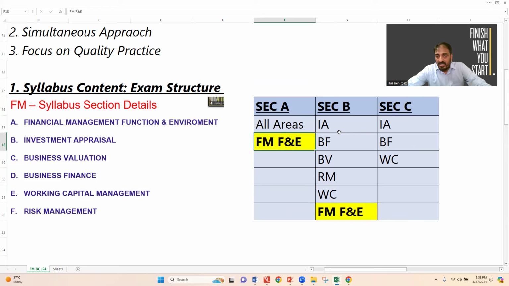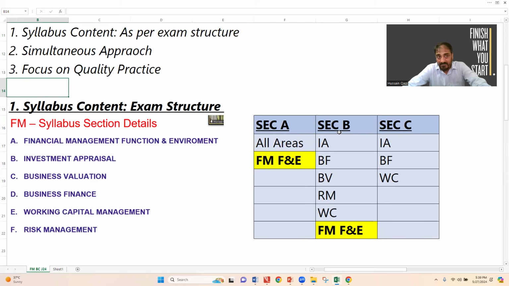The examiner examines financial management, function and environment with section A, not as an independent question of section B, but with any OTQ case. The examiner can examine 1 or 2 marks questions, or a 4 marks question in totality, related to financial management, function and environment. So make sure you cover your syllabus with this exam structure. I know you are well aware of this, but this is the point to emphasize here. The first thing: revise your syllabus content according to this exam structure.